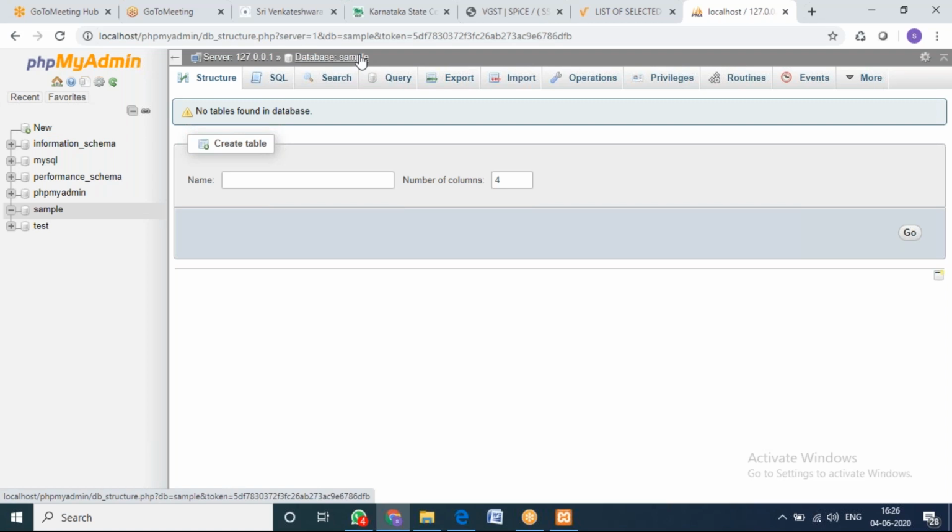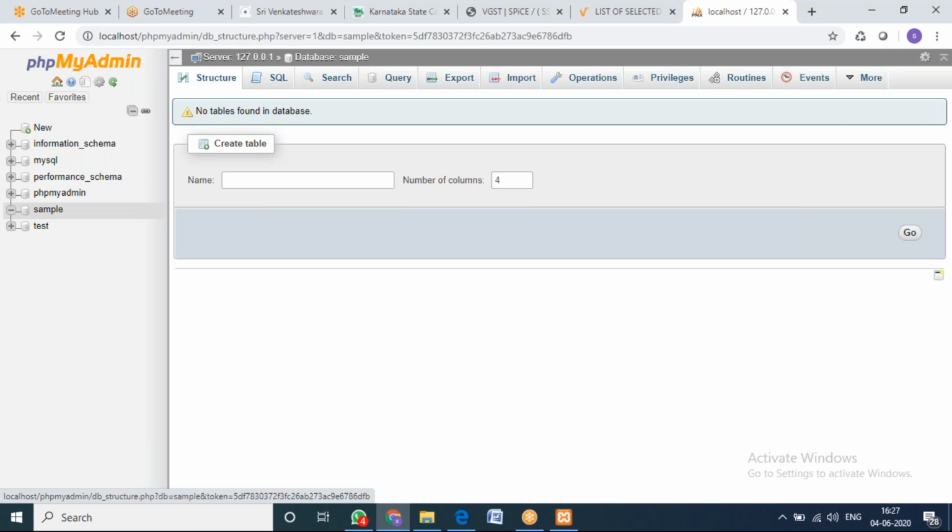Rather than writing a query, can we go directly to the database tab and click? Yes, you can do that. I'll show you that, Rahul. Rahul is asking whether we can do it without writing queries. Yes, you can do it, and I'll show you that also. But the reason I am showing queries is for your interview purposes. In an interview, they won't accept it if you do it directly. They want you to know the syntax. That's why I'm showing the syntax. Later I'll show you how to do it directly.